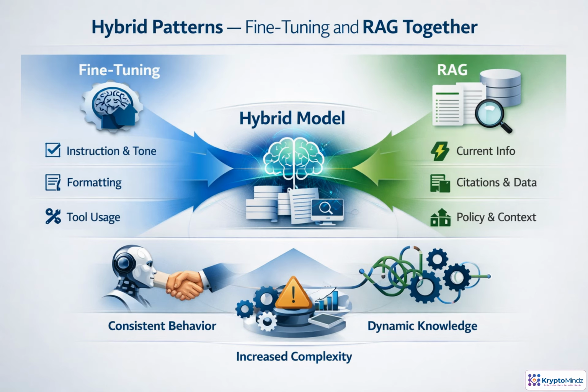Often, fine-tuning and RAG are strongest together. Fine-tuning shapes behavior, tone, formatting, instruction following, and tool use. RAG supplies the knowledge that should not be baked into weights: current facts, citations, policies, and customer-specific context. In a hybrid system, retrieved evidence becomes part of the prompt, and the tuned model responds in the right style. The trade-off is more moving parts, so design, evaluation, monitoring, and failure handling all become more important.